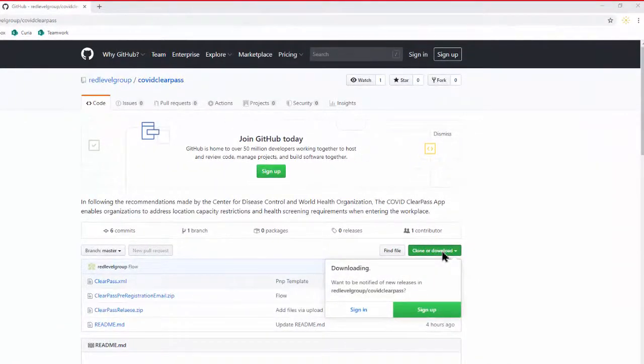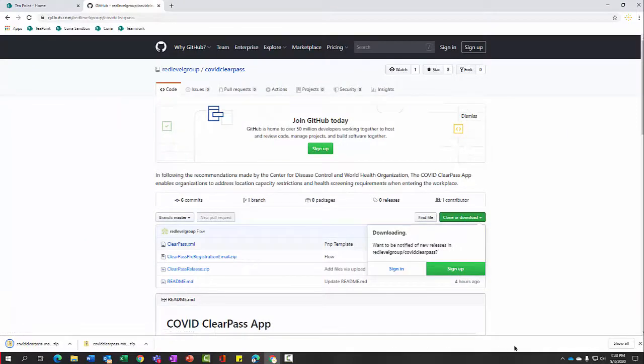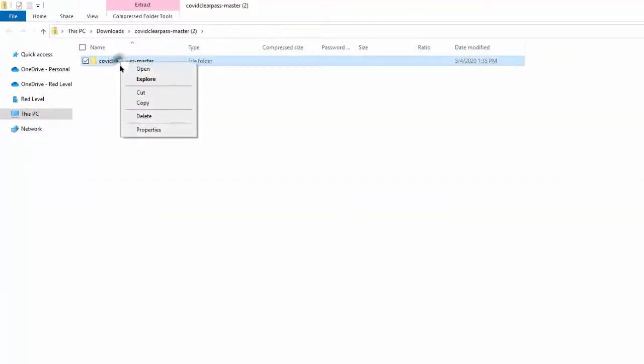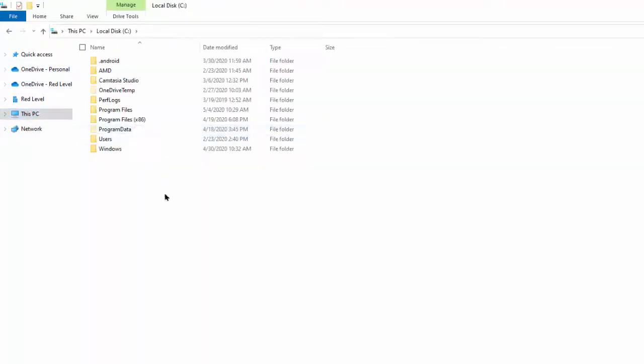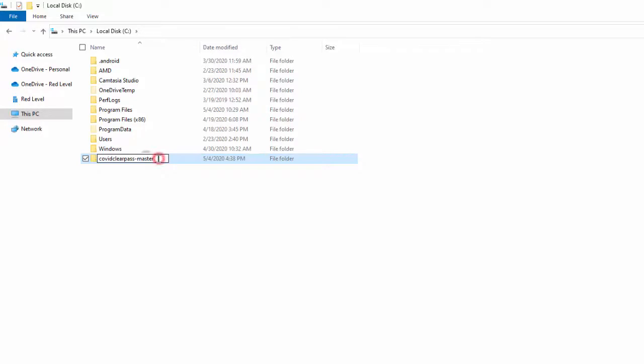Once you arrive to the GitHub, click on Clone or Download. Download as a zip, and then we're going to save that to the C drive. Rename it to ClearPass.